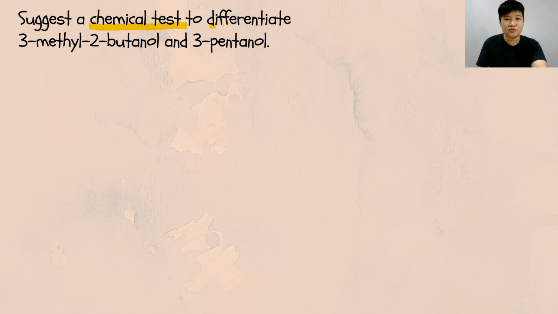Next, let's look at some examples. Suggest a chemical test to differentiate 3-methyl-2-butanol and 3-pentanol. So the first thing is you must draw this alcohol and also this alcohol. You must draw them before you do the iodoform test so that you can check whether they have the presence of your methyl carbonyl group or not. Right? So draw them out.